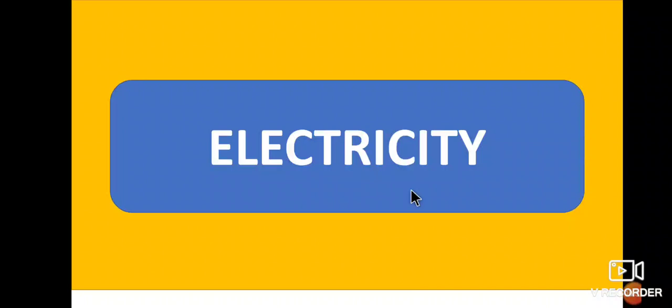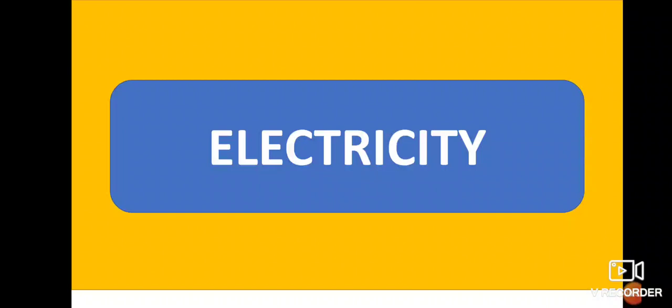You know electricity and the importance of electricity in our life. Without electricity we cannot lead any comfortable life. Nowadays electricity is very important. So many electrical components in our houses depend upon electricity.